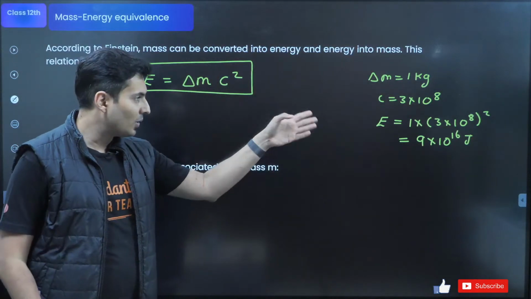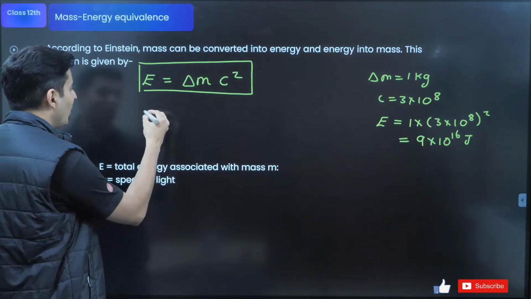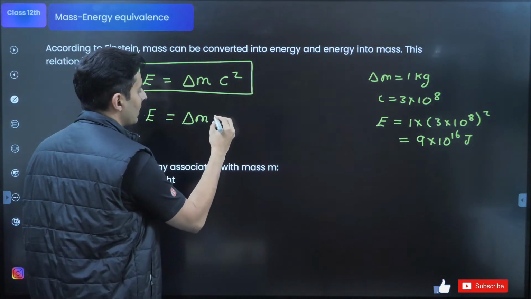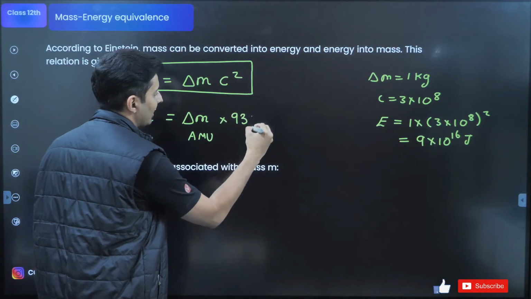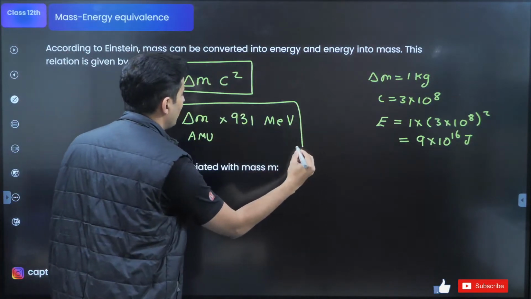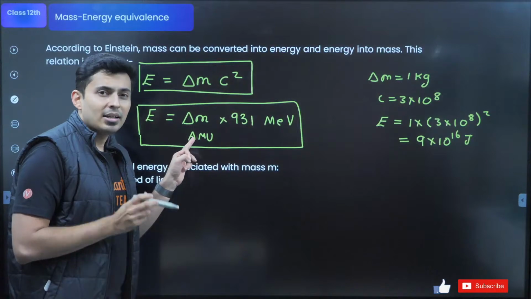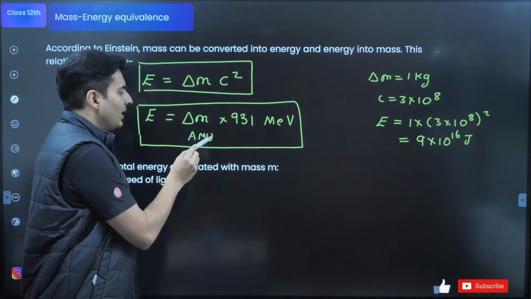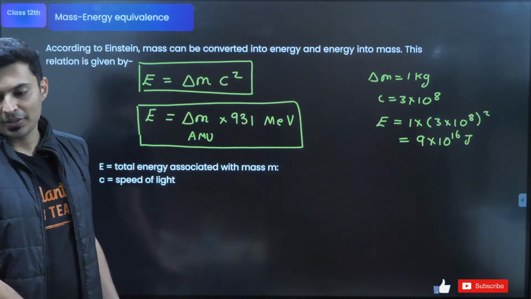Yes, for nuclear reactors and all that, this is the scale of the energy. Yes, Emily. So when you convert it, it looks like this: delta M in atomic mass unit multiplied by the conversion factor 931 mega electron volt. This is the formula which you will be using more frequently, but keep in mind this mass defect is in AMU, not in kgs. That was in kgs, in SI units. This is not SI, this is AMU converted into electron volt, not joules.